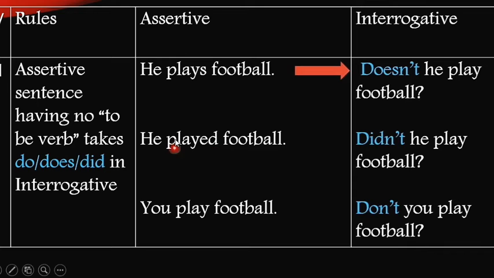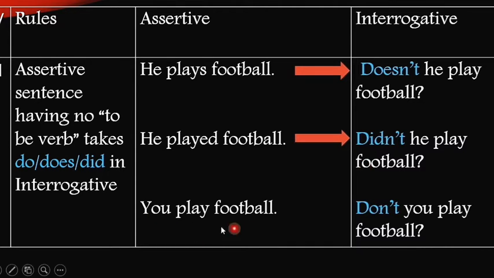He played football. Here the subject is the same, third person singular number, but the tense is different. It is in past indefinite tense. So when the tense is past, we have to take the help of the word did. We should use it at the beginning of the sentence. Didn't he play football? We have used did and added not with it.